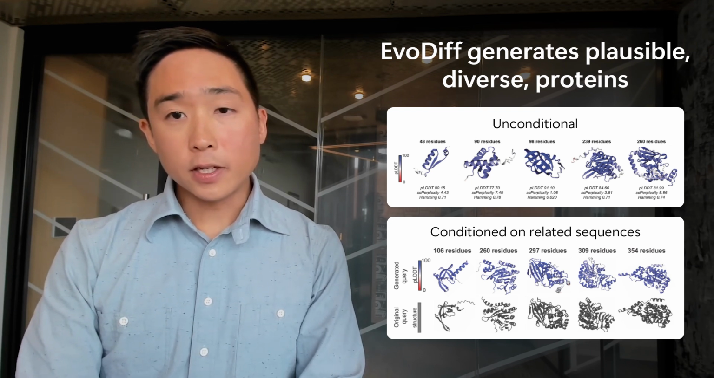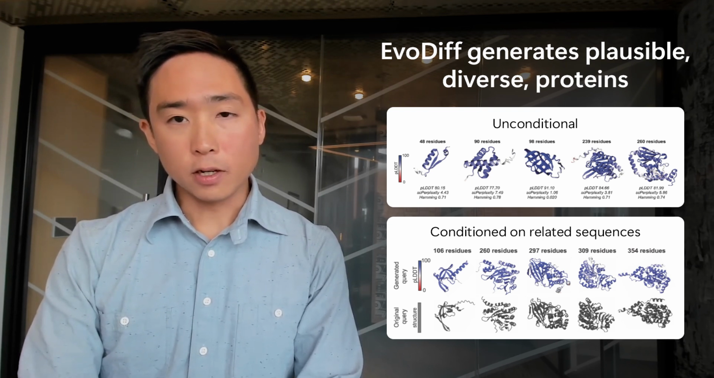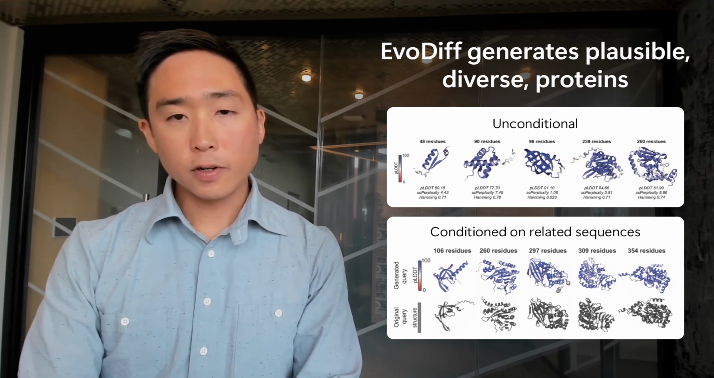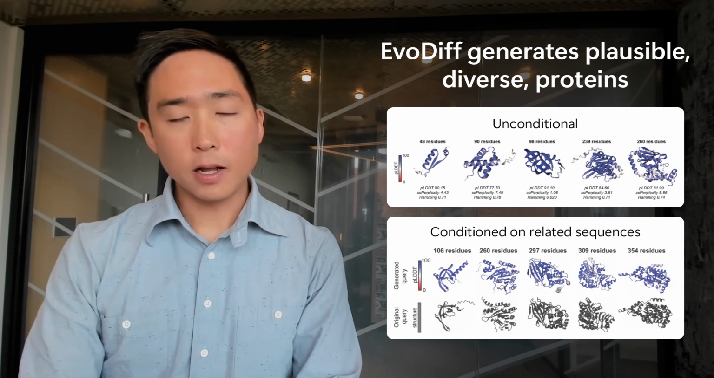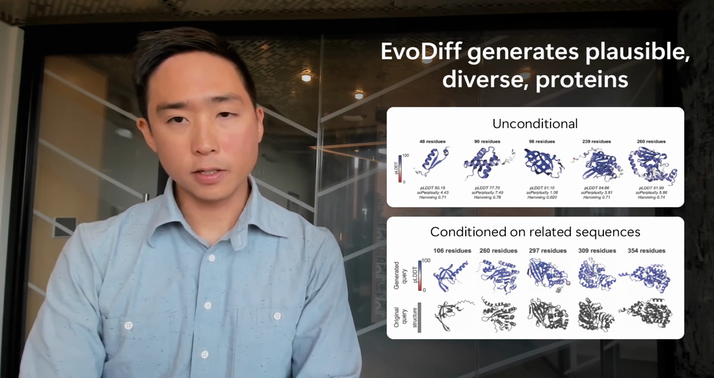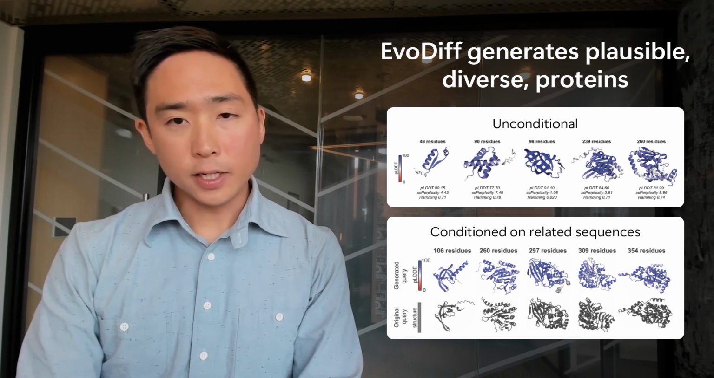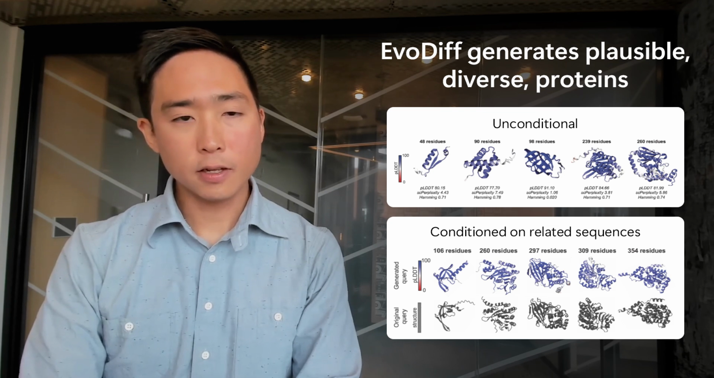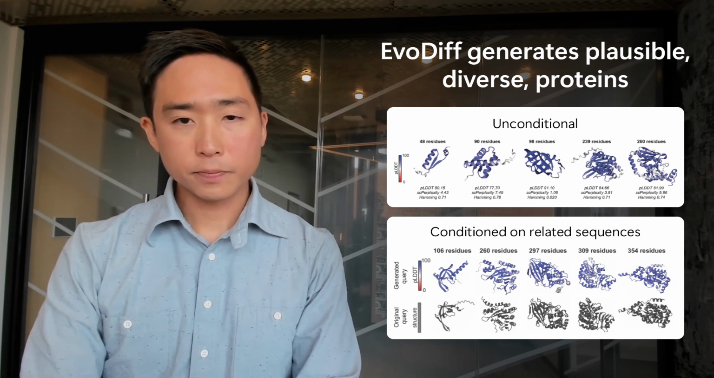We see that EvoDiff generates plausible and diverse proteins across a variety of lengths. We visualize the predictions using their predicted 3D structures. The structure prediction model also outputs a confidence metric called PLDDT, which ranges from 0 to 100. EvoDiff is able to generate sequences that are likely to fold into stable structures by this metric. These sequences are also distinct from anything seen in nature.